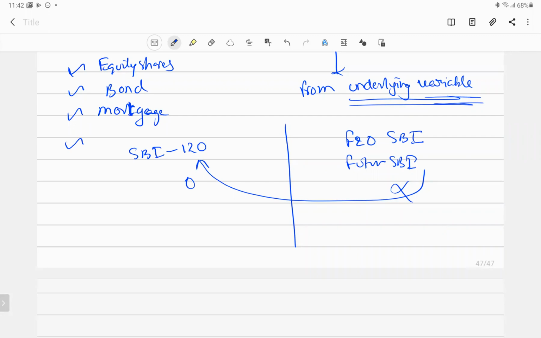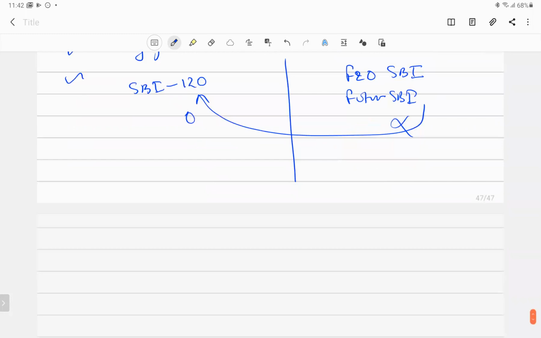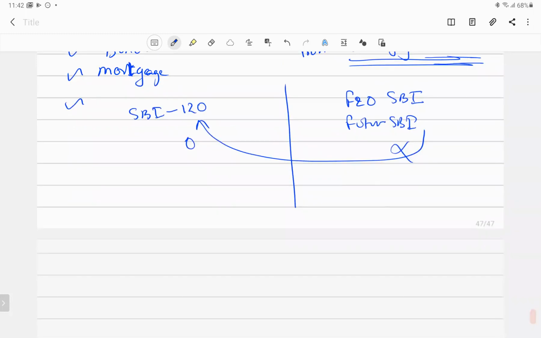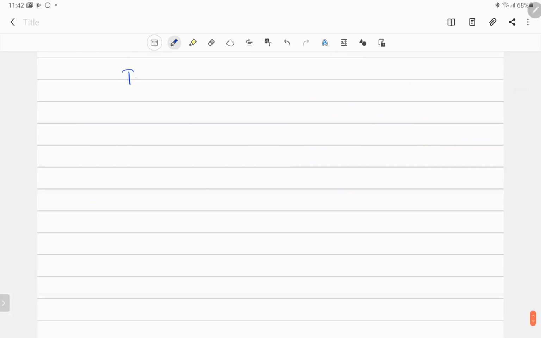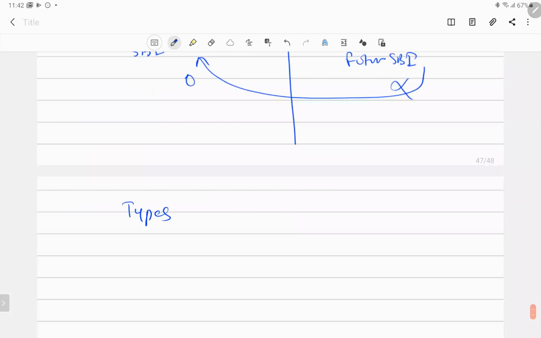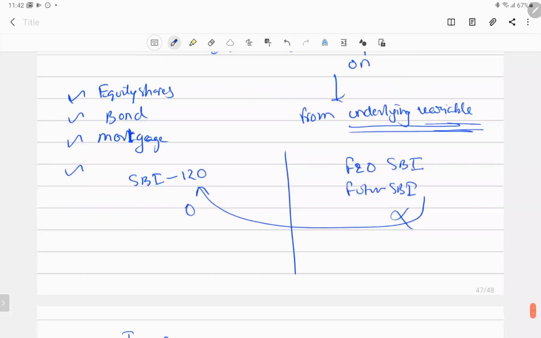So I thought that the terms had to be clarified today, and only then will you get into the main thing. So let me give you the types of derivatives, then we'll end the lecture. Tomorrow we'll get into the main part. Today we have discussed only the 5 marks part, right?